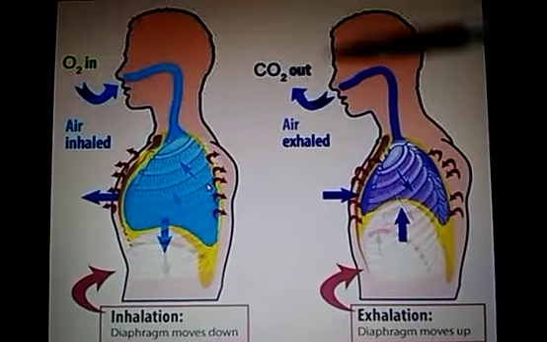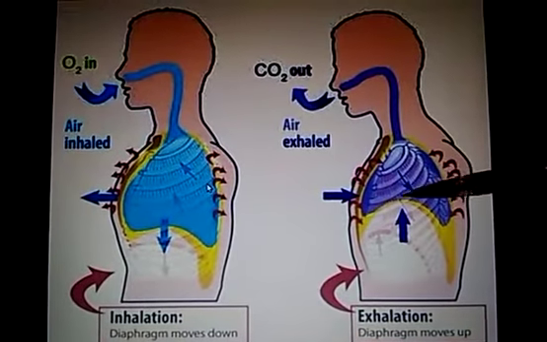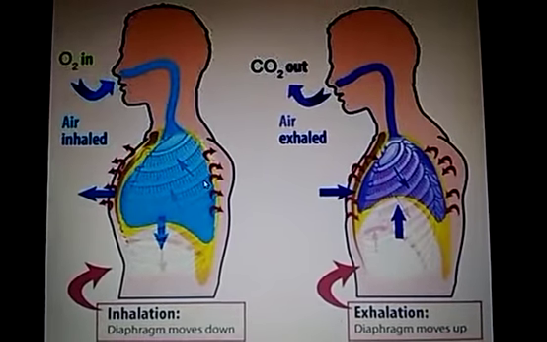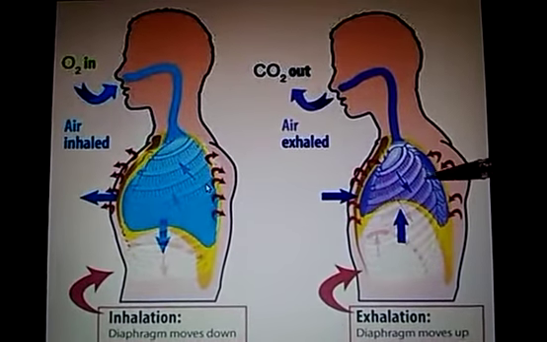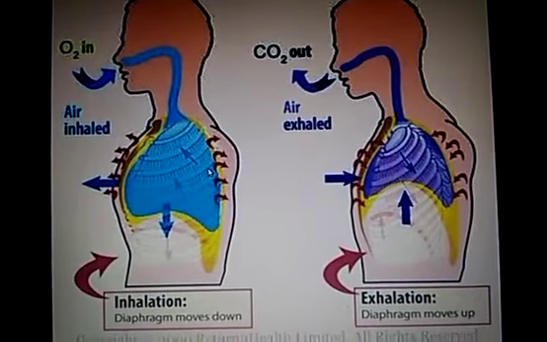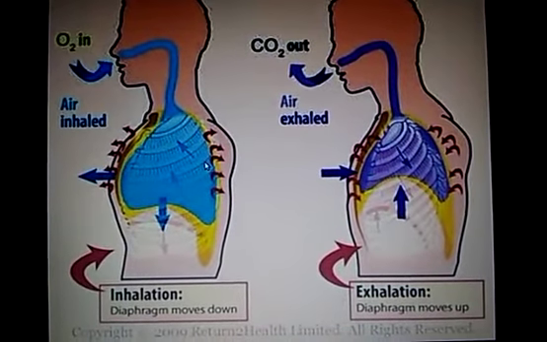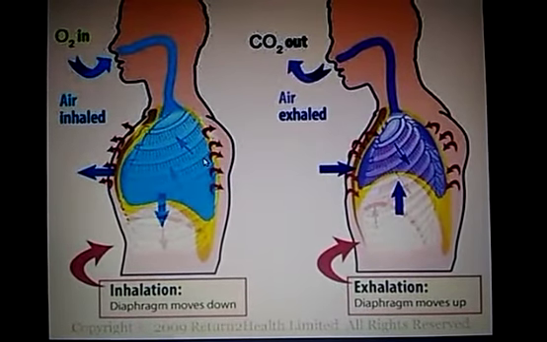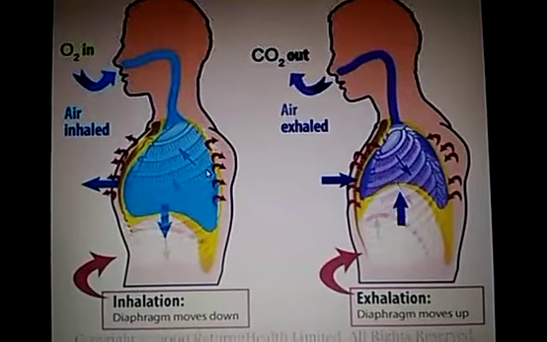So 756 outside and 758 inside, or it may reach 762 also. So 758 inside is a higher pressure than that outside. So what will happen? Again, air will move from a region of high pressure to a region of low pressure. So air is exhaled out of the body. It is a general physiological process which does not require so much energy, labor and force. It is based on the laws of physics and pressure gradient. What our system actually does is provide the platform upon which the pressure gradient plays its role.